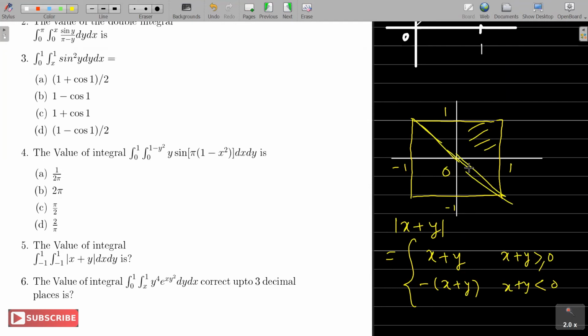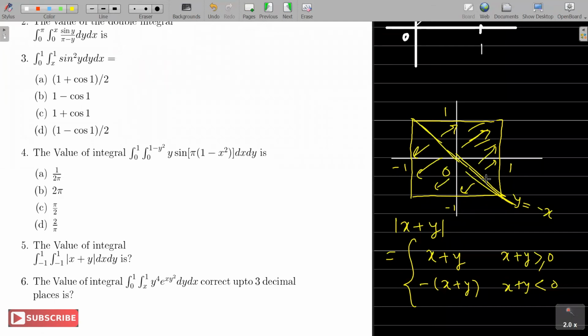So this is the line y equal to minus x, or x plus y equal to 0. Above this line the function is positive, so x plus y. Below this line the function is negative, so it will be minus of x plus y. So I have to work in two parts, not in four parts, two parts.